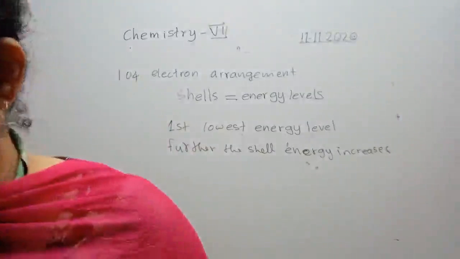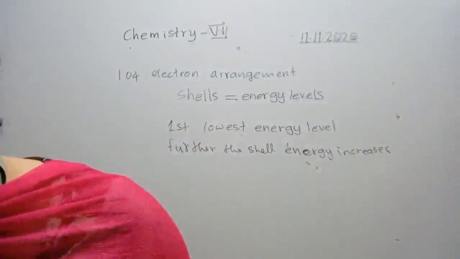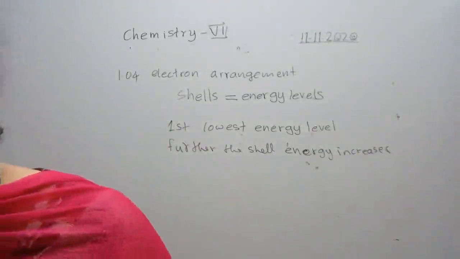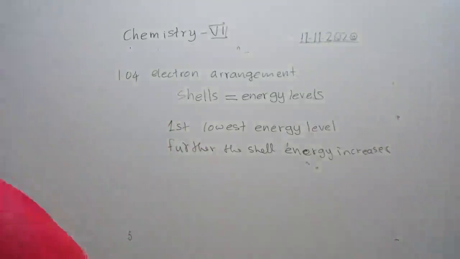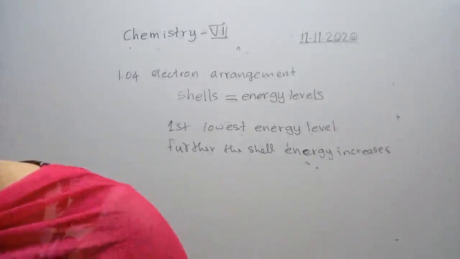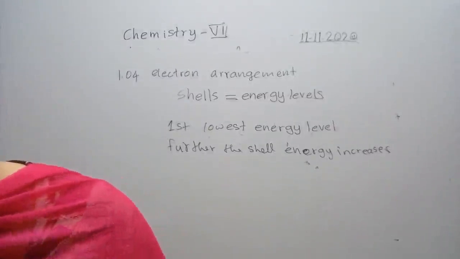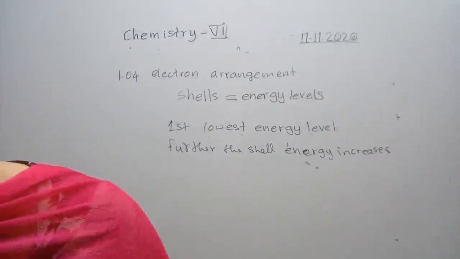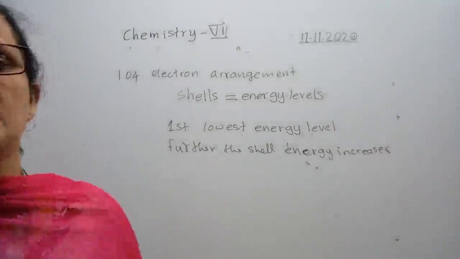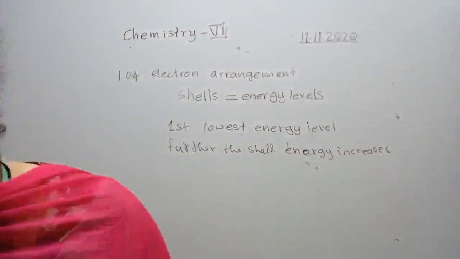Let me remind you. The electrons in an atom circle very fast around the nucleus at different energy levels. Energy levels are called also electron shells, right? The first shell closest to the nucleus is the lowest energy level. Please underline: the further a shell from the nucleus, the higher the energy level. And also the second line. These two line theories are very important. Second para, both the lines.